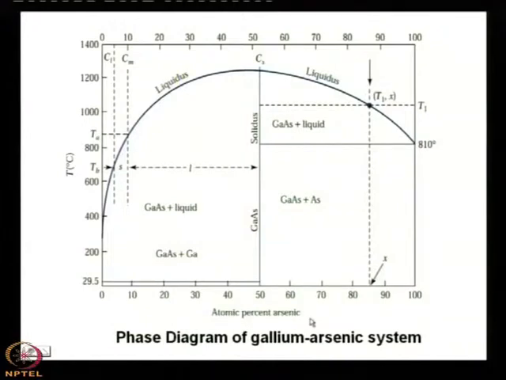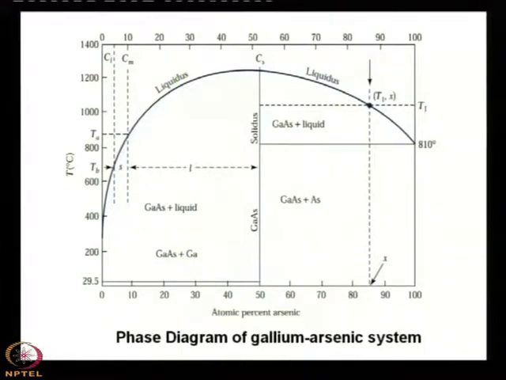Atomic percent of arsenic means that when I come to this point at 0, there is no arsenic at all, it is fully gallium. Similarly, when you come to this point at 100 arsenic concentration, there is no gallium, and at 50 you see that gallium arsenide with stoichiometry will be grown.